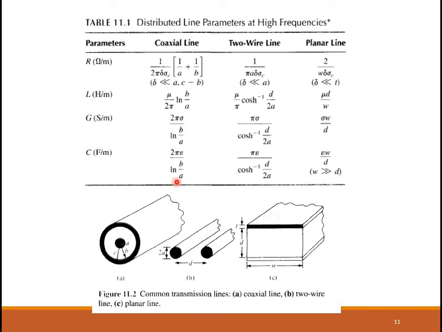Some of these we have derived earlier in the previous modules. The C for a coaxial line we have derived. So if possible, please study all. Otherwise, at least for the coaxial line, you should know these expressions. What is the expression for R, L, G and C for the three most commonly used transmission lines?